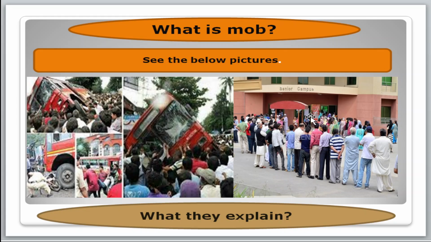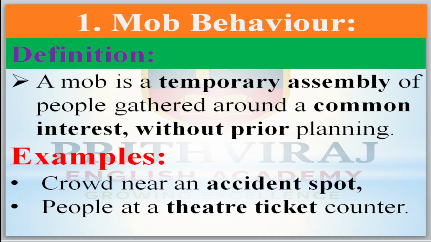Through this you can come to know. Now the meaning of mob behavior. A mob is a temporary assembly of people gathered around a common interest without prior planning, without pre-planning.